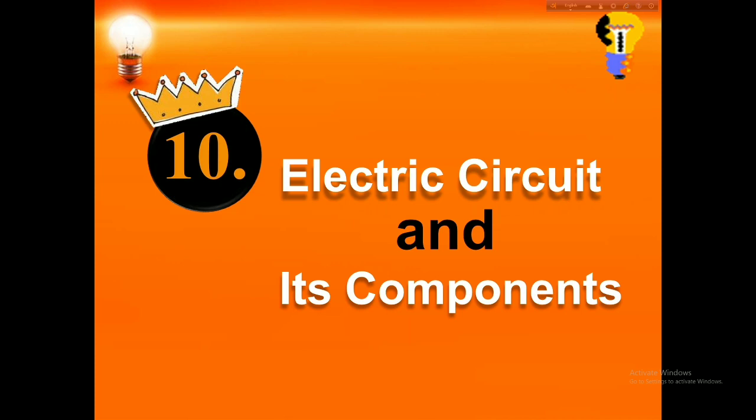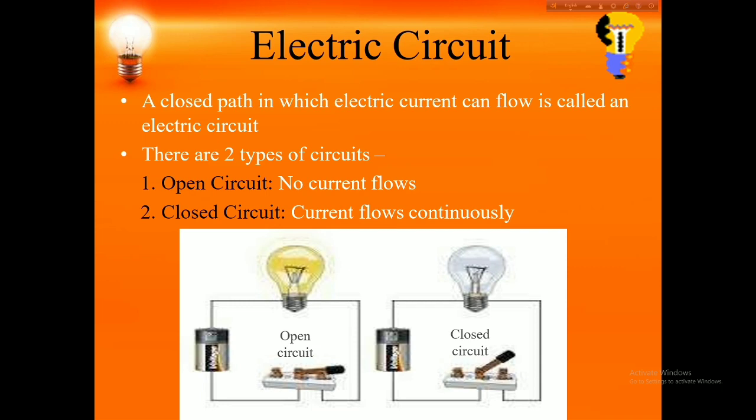Electric circuit and its components. Here are the two types of electric circuit: one is the closed circuit and the other is the open circuit. In an open circuit, there is no flow of current. Here we always choose the closed circuit, in which current flows continuously.